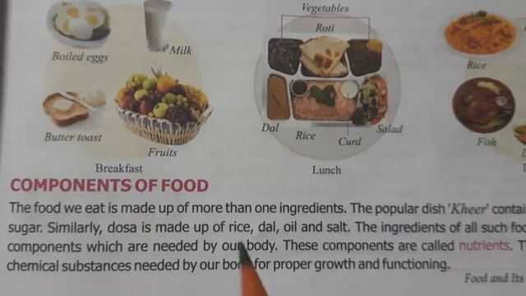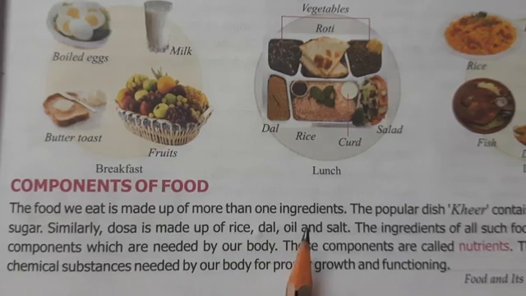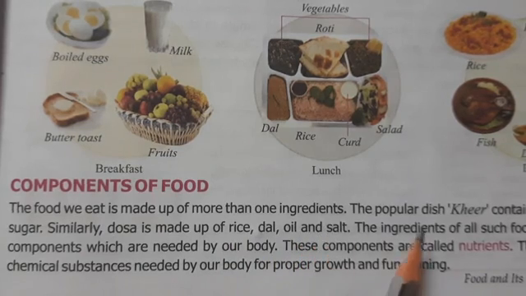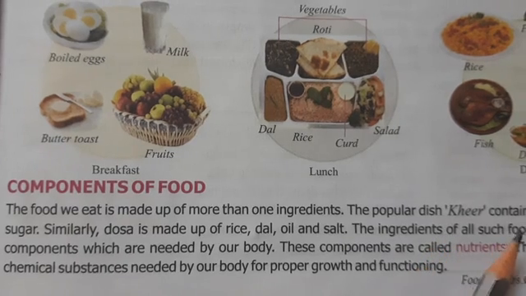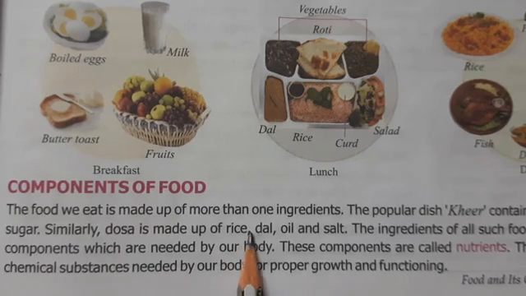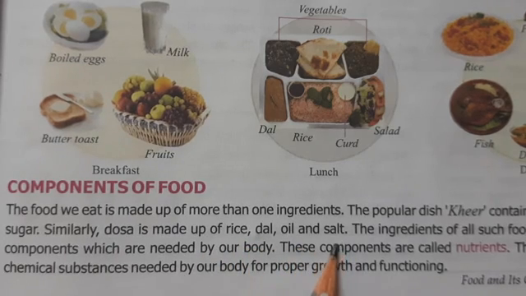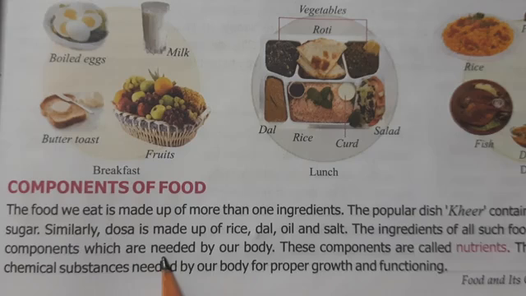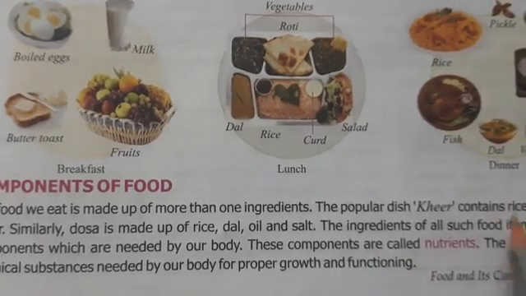In the previous chapter you have also studied about components of food, and you have also studied that the food that we eat is made up of more than one ingredient. Like the kheer. Kheer is made up of rice, milk, sugar. What is dosha made up of? Dosha is made up of rice, dal, oil and salt. So all the ingredients of such food items contain components which are needed by our body. And what are these components called? These components are called the nutrients.